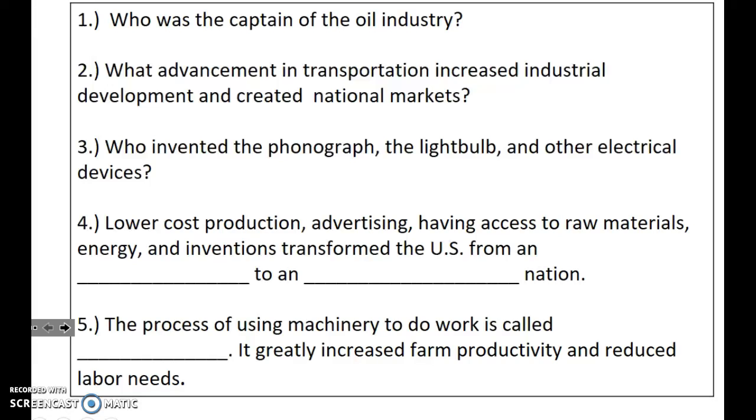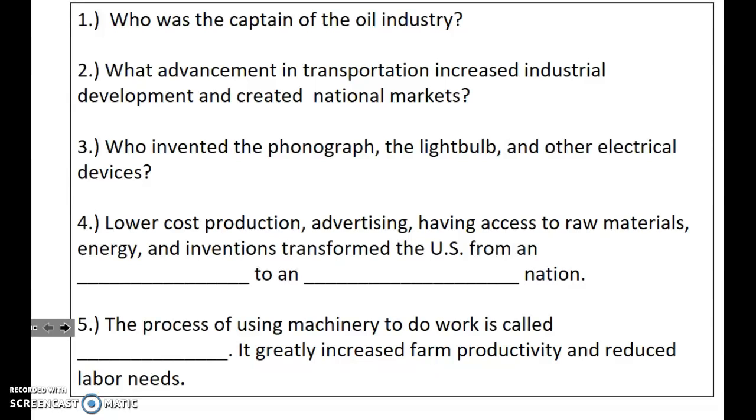Hello students, today I'm going to give you an overview and a rundown of this information so you can prepare for your test: industries, cities, immigration, and the progressive movement. So you can take notes as I go through this presentation.